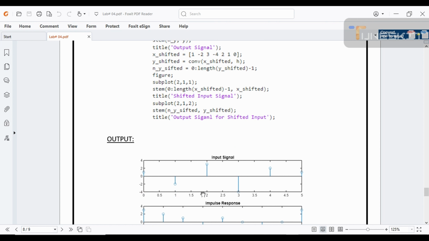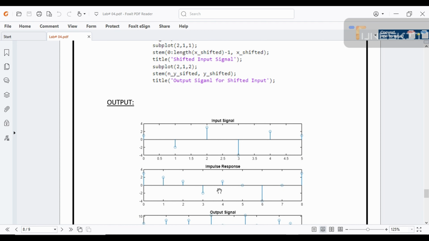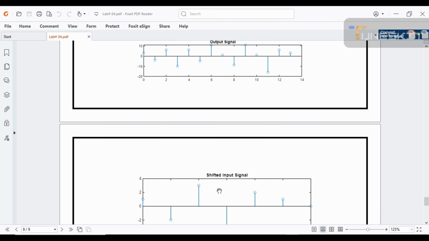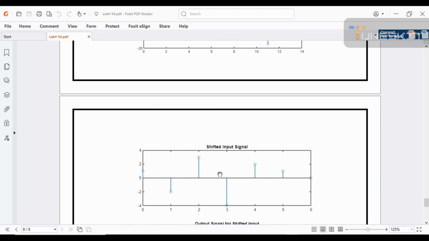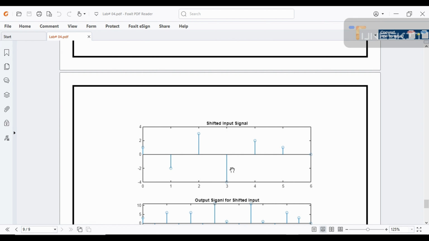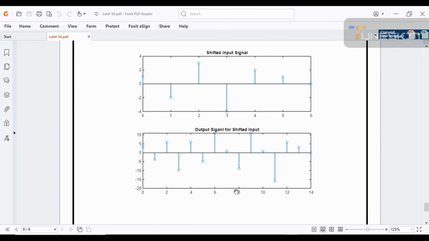As a result we get an output like this, in which we get an input signal, then impulse response, then output signal, and also get the shifted input signal and the output signal for the shifted input. These are all tasks of lab 4.